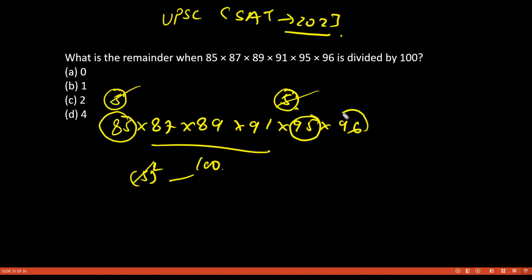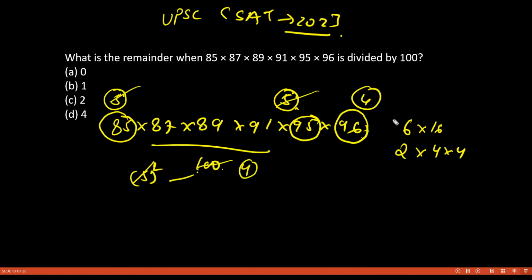And if you see this 96, what is 96? 6 into 16, which is 2 into 4 into 4. So now you are getting that you have 4 as a factor in here, and you have 4 as a factor in here as well. So this 100 will completely get cancelled by these numbers. So the remainder we are going to get is 0.